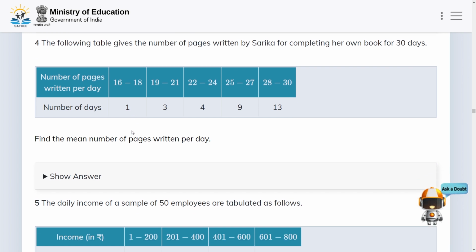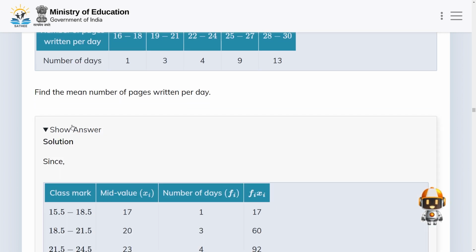In the next problem, we have the following table that gives the number of pages written by Sarika for completing her own book in 30 days. Okay, so in this row we have the number of pages written per day, and in this row we have the number of days. Okay, so we need to find the mean number of pages written per day. So let us see the answer.